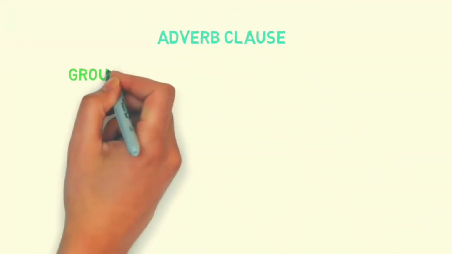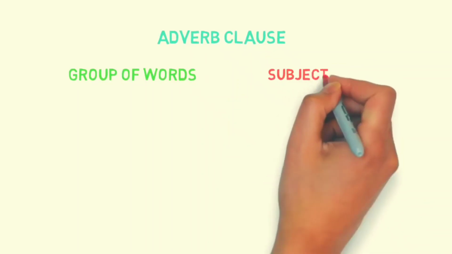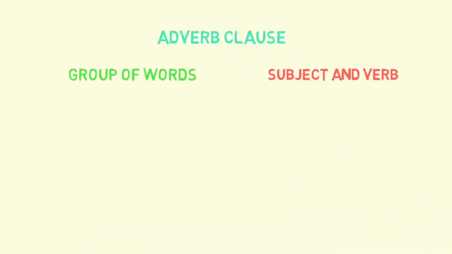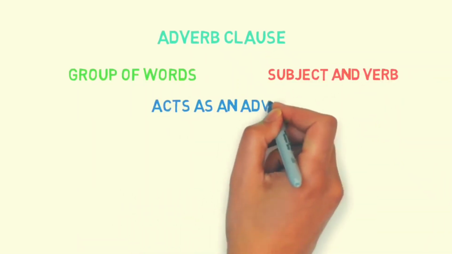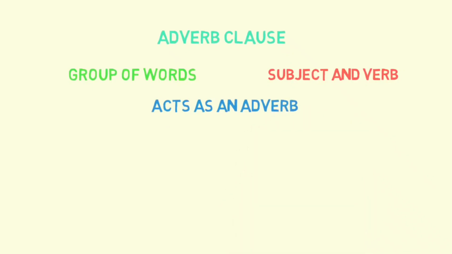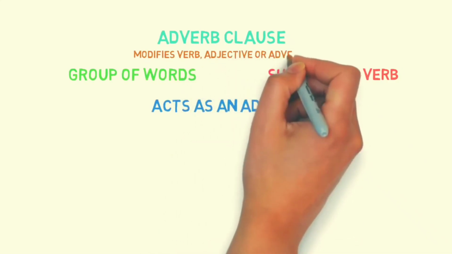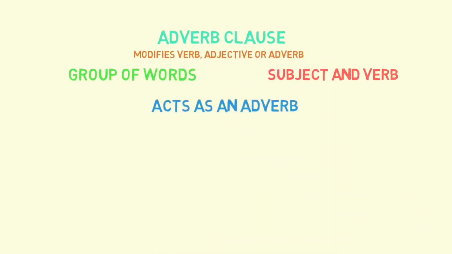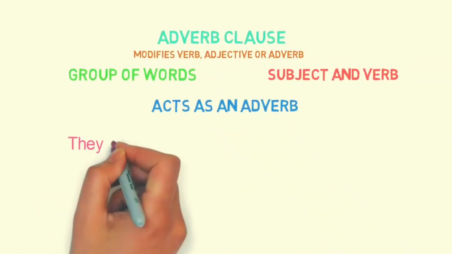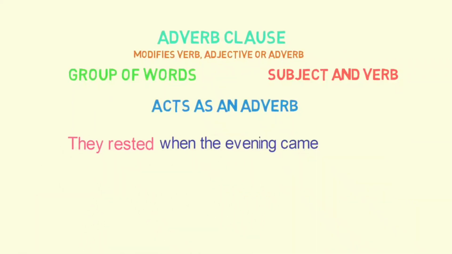An adverb clause is a group of words having a subject and a verb of its own, and it acts as an adverb in the sentence. Now what does an adverb do? It modifies a verb, adjective or other adverbs in the sentence, and so does the adverb clause. For example, they rested when the evening came. Here, when the evening came is a clause as it has a subject evening and verb came, and it is describing the verb rested. So it's an adverb clause.